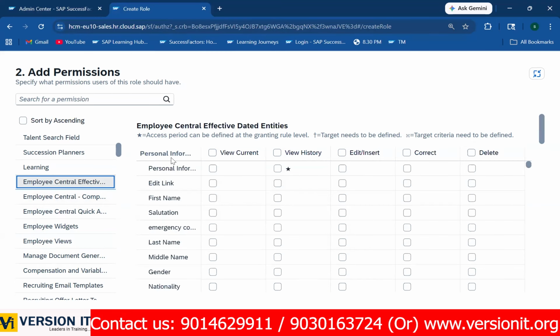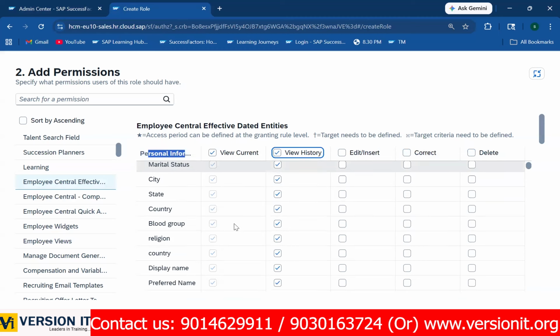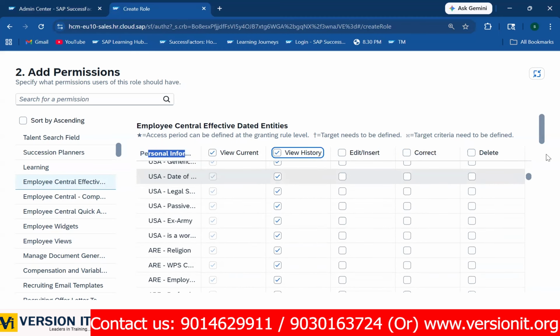Employee Central effective dated entities. See here, personal information, employees' personal information. As an HR manager, that means as an operations manager, I can see my subordinates' personal information, only view. I cannot edit. That's an HR role that has this access. I cannot edit, I cannot correct, I cannot delete. Only view access.